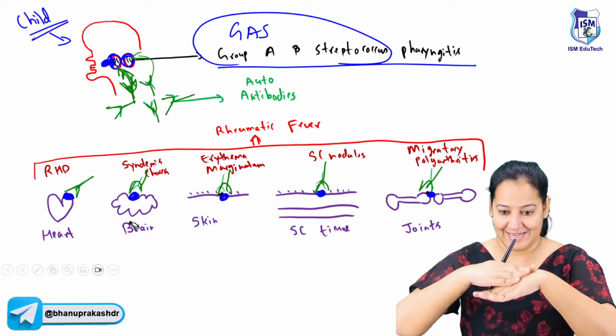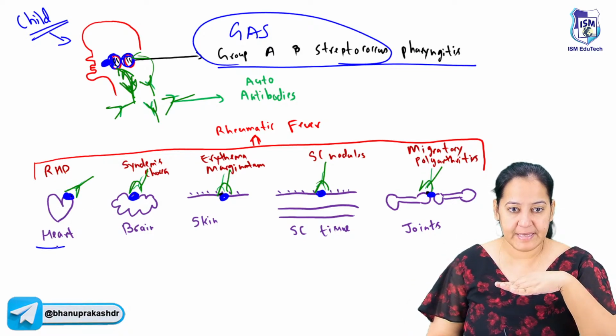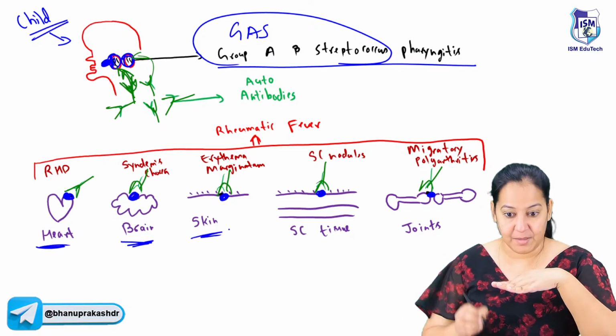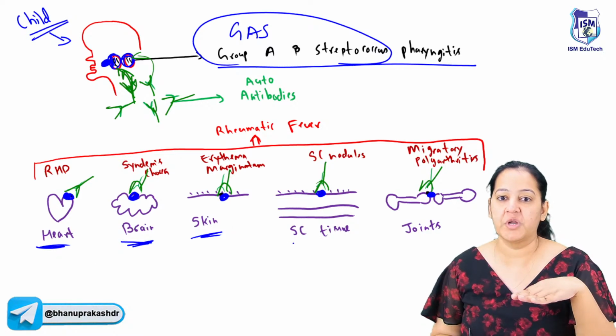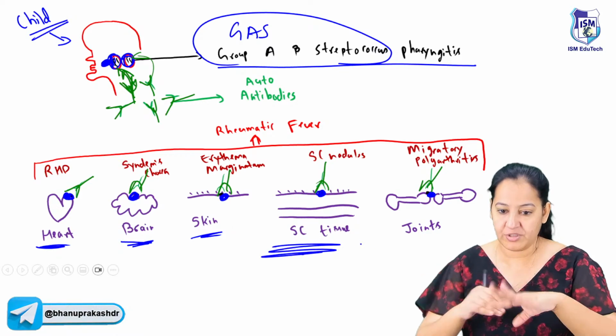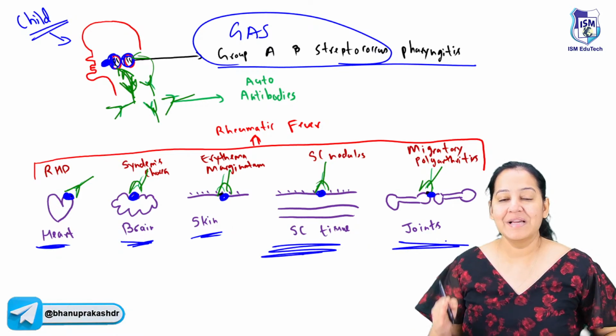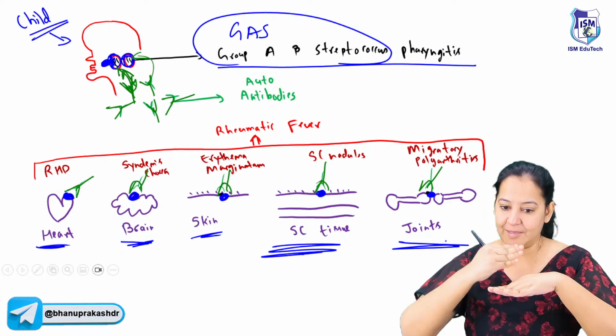The third is my skin. So one is heart, one is brain, one is my skin. Below the skin, I'm having subcutaneous tissue. So the 4th one is subcutaneous tissue. And below that, I'm having joints. So heart, brain, skin, subcutaneous tissue, and joints.